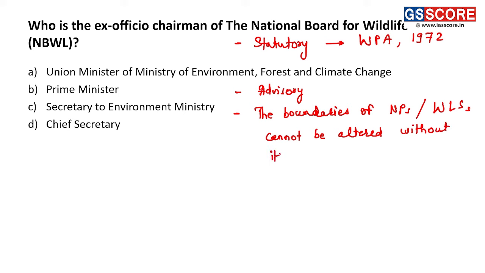So that is also an important aspect of NBWL, and it is headed by the Prime Minister of India. So answer is B. It is the Prime Minister who heads the National Board for Wildlife, and Vice Chairperson is the Minister for Environment, Forest and Climate Change. So answer is B. So that is about these current affairs related questions. Thank you.